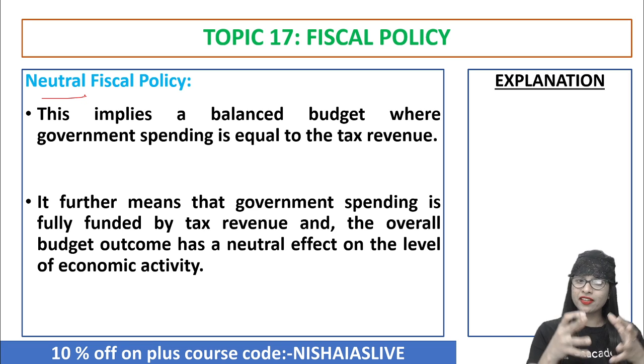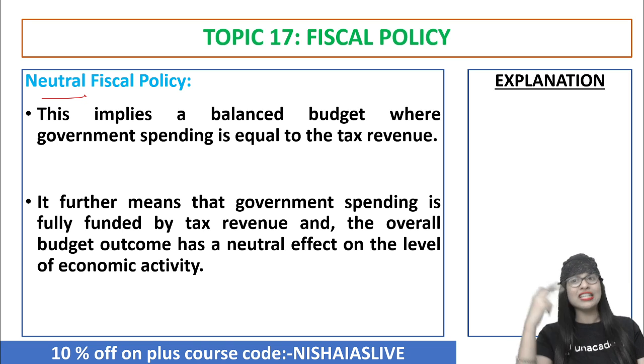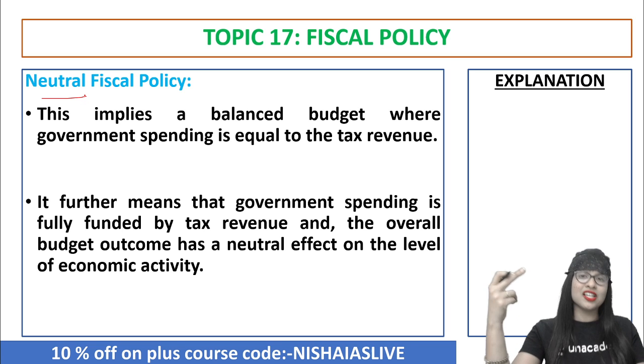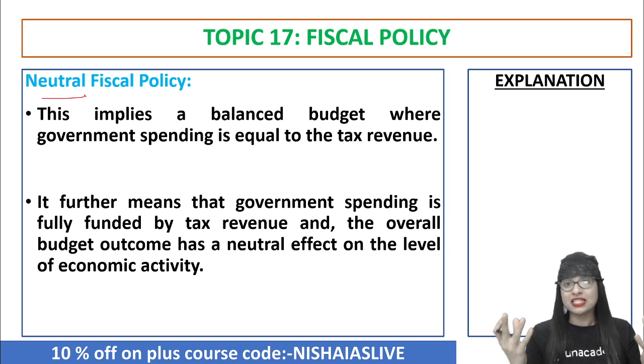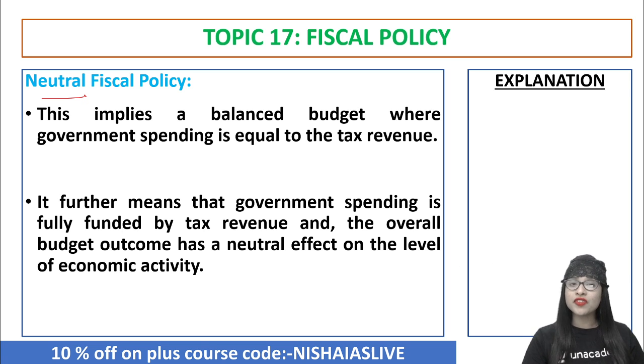But do you think such kind of stuff can happen? Come on, it is again a question mark. If that is the case, then our country, India, would have been doing great. Even the developed countries cannot have a balanced budget many a times. There are a few fluctuations. But you can kind of manage it without going into deficit in the context of developed economies. Now, in the context of India, if you see, a balanced budget is quite a difficult task. So, to make it more simplified, I can tell you that a neutral fiscal policy further means